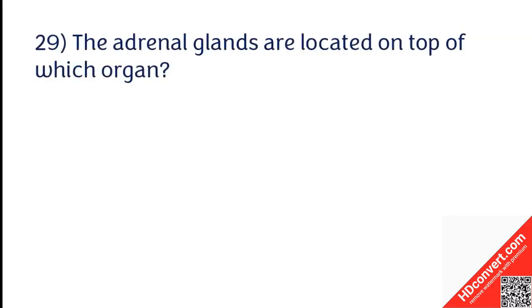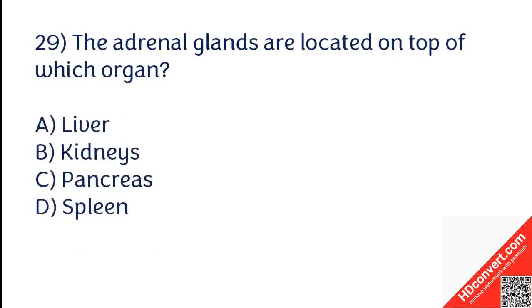The adrenal glands are located on the top of which organ? Liver, kidneys, pancreas, spleen. The correct answer is option B. The adrenal glands are located on the top of kidneys.